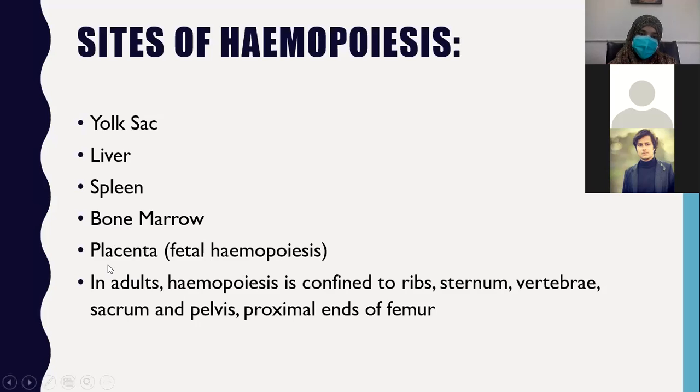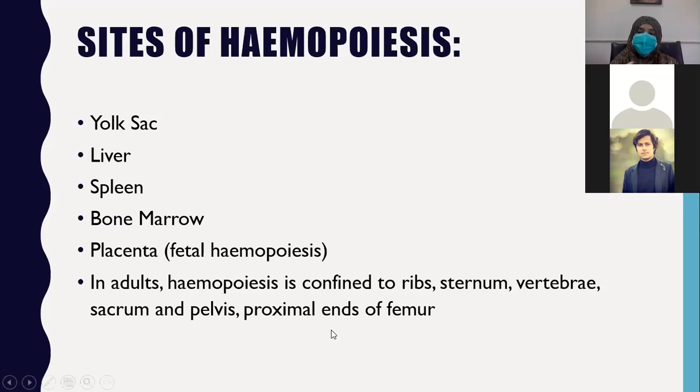When the baby is born, the placental part is lost. So the bone marrow in all the bones of the body is responsible for hemopoiesis. As the child grows, hemopoiesis is confined only to the specified bones of the body. So what are those bones in adults? They are ribs, sternum, vertebrae, sacrum, pelvis, and proximal ends of femur.